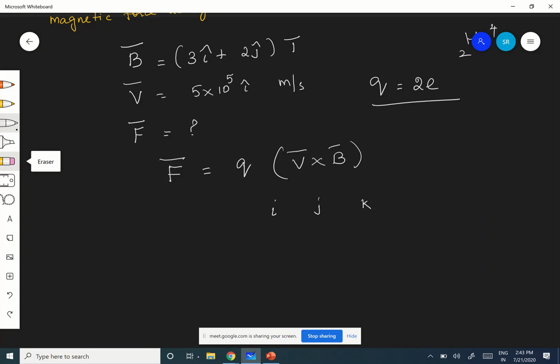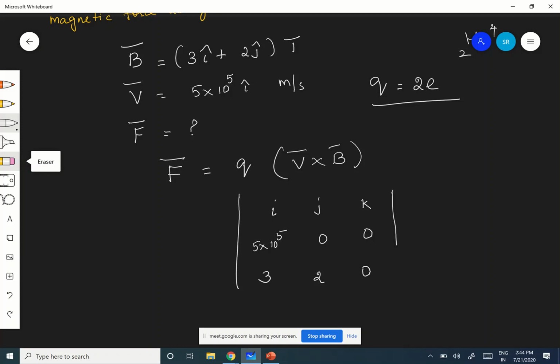The i row is for V. What is V? V is 5 into 10 power 5 i. So here it is 10 power 5. There is no j and k component, so write 0, 0. Then B has i and j components. The i component is 3, the j component is 2, and the k component is 0.